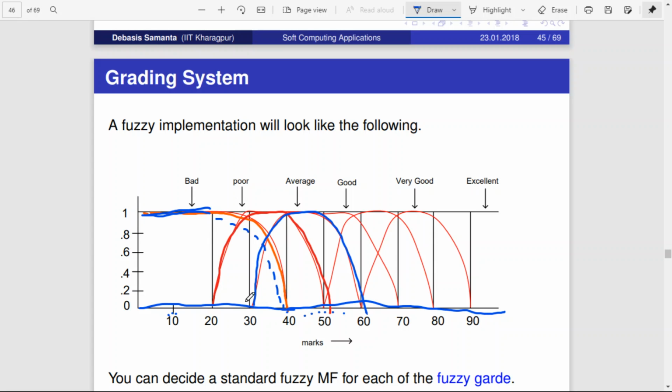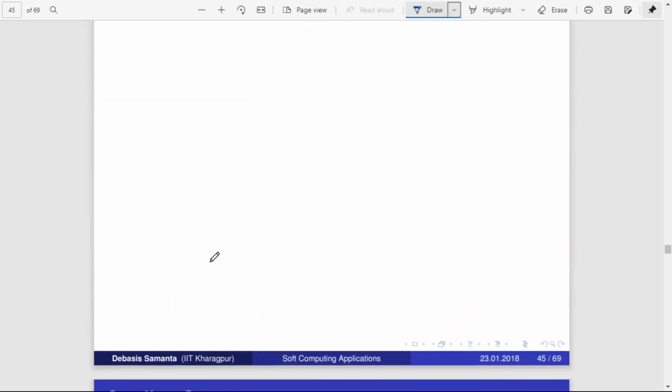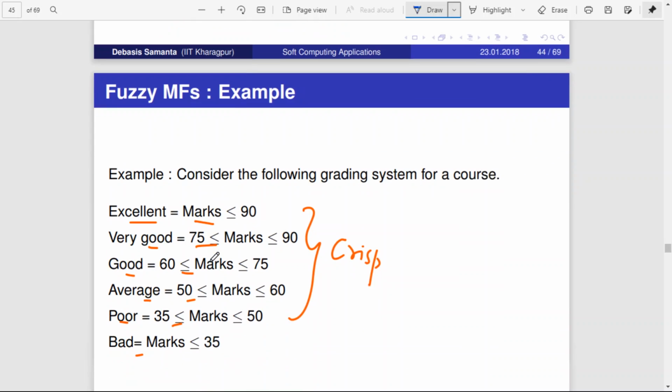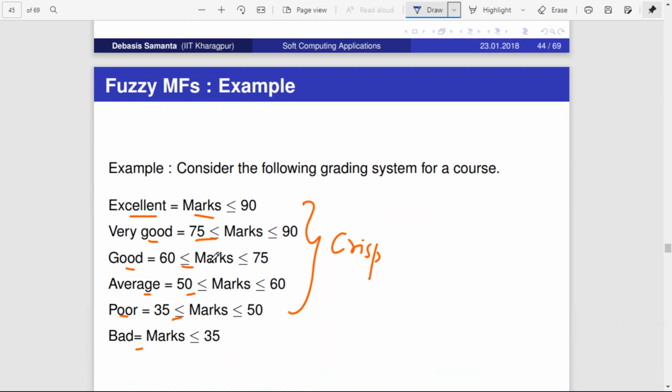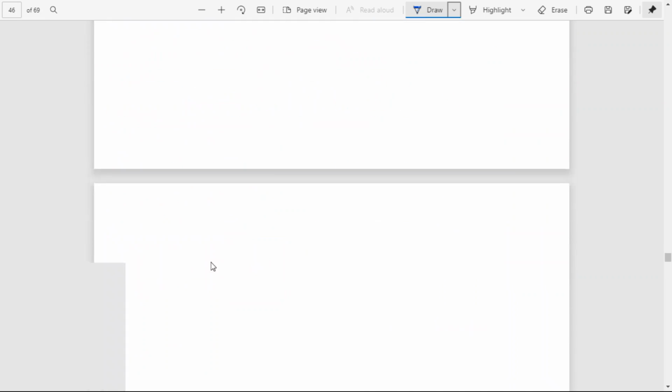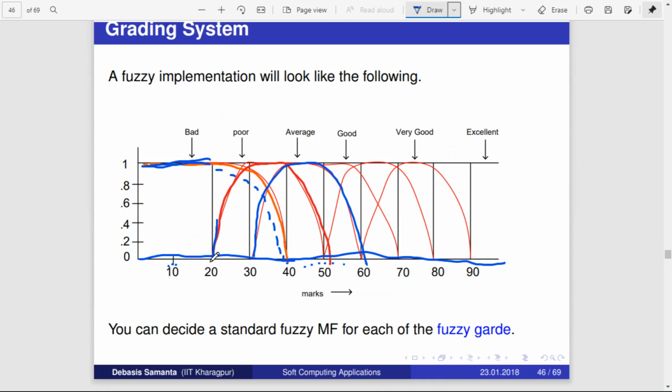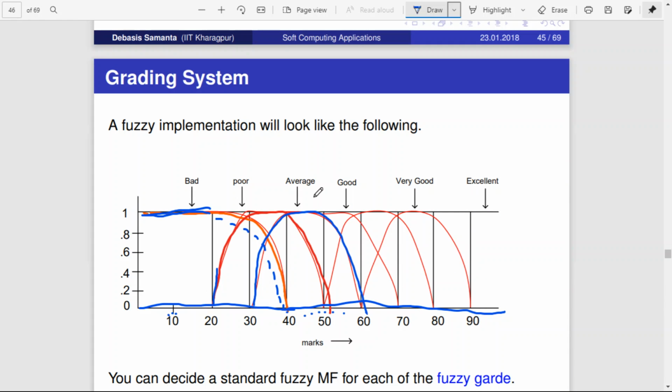Similarly, if you see this membership function, that is crisp. So similarly here, if you take this particular membership function, it takes values only between 20 and 50.